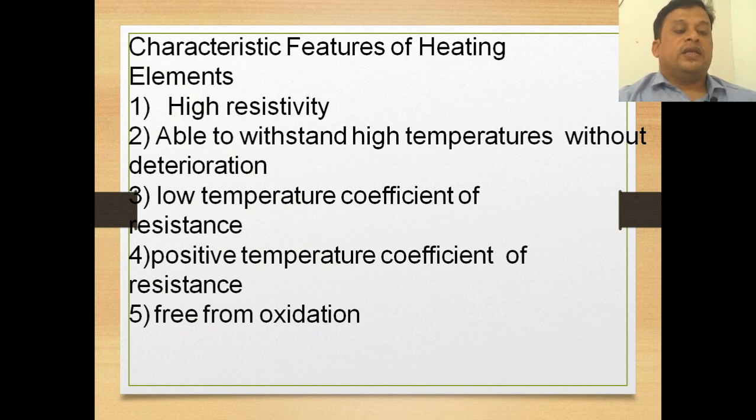Next is positive temperature coefficient of resistance, and the fifth one is freedom from oxidation. Oxidation should not occur frequently in this type of material. If oxidation occurs, the chemical property changes.